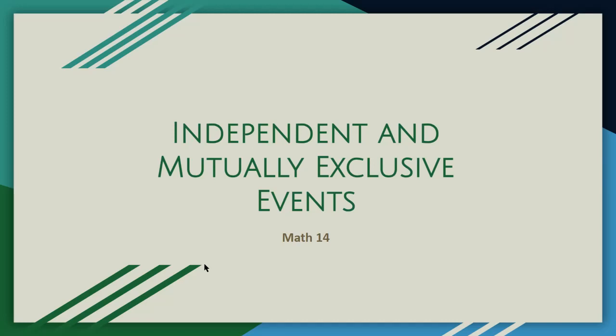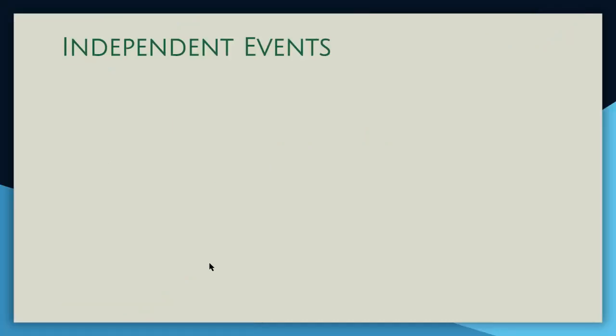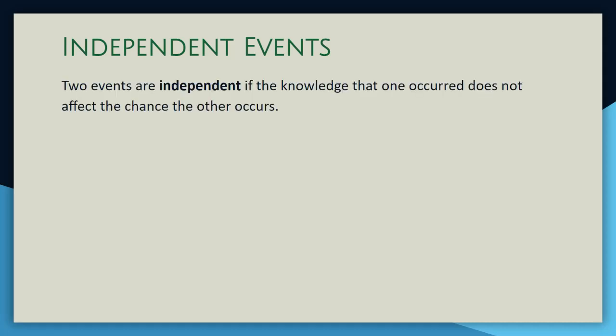Today we're going to be talking about independent and mutually exclusive events. We'll start with independent events. If two events are independent, the knowledge that one occurred does not affect the chances of the other occurring.